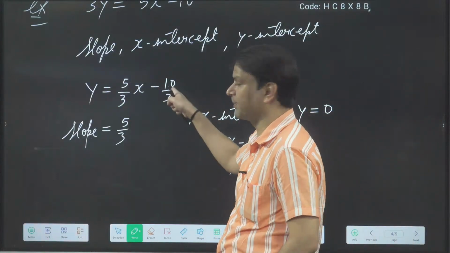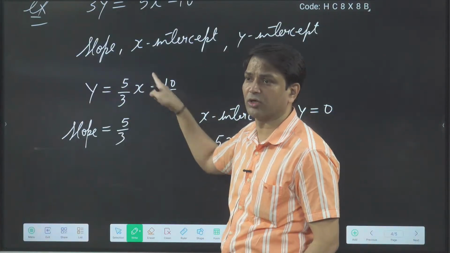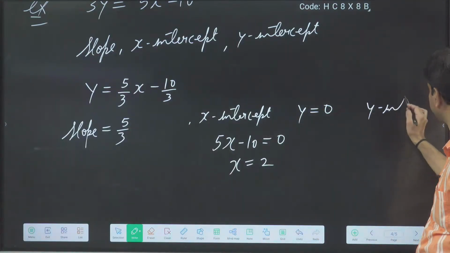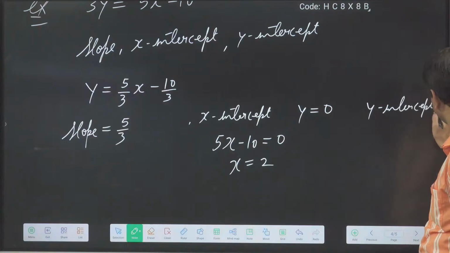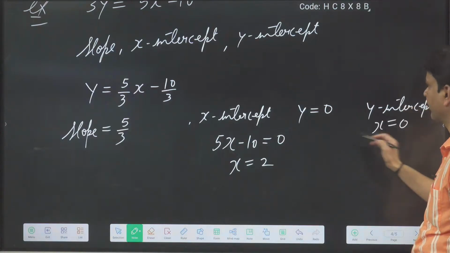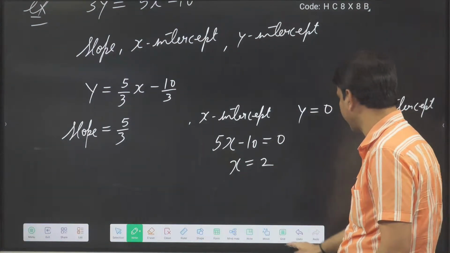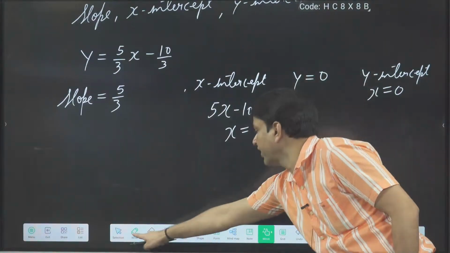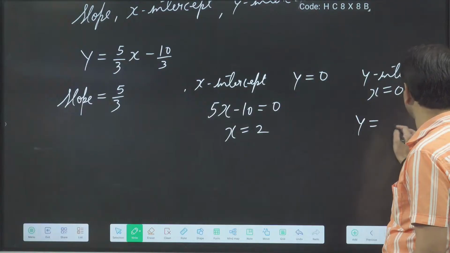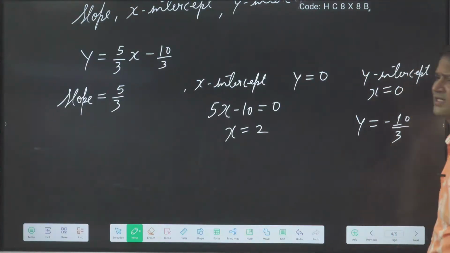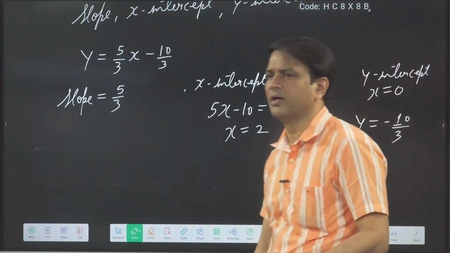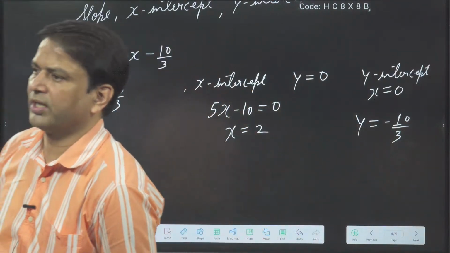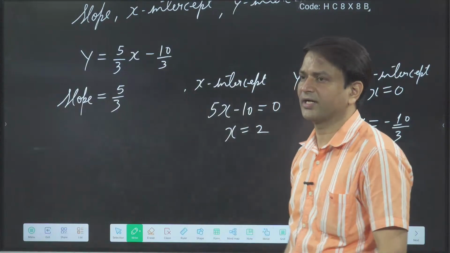Now for the y-intercept, there are two ways. Y is equal to mx plus c, so directly I can say the y-intercept is minus 10 by 3. Otherwise, for the y-intercept, x is equal to 0. If I am putting x is equal to 0 in the equation, then what will I get? 3y is equal to minus 10, or y is equal to minus 10 by 3. So we can find the y-intercept in two ways: either by comparing with the standard equation y is equal to mx plus c, or by putting x is equal to 0, you will get the y-intercept. Okay.